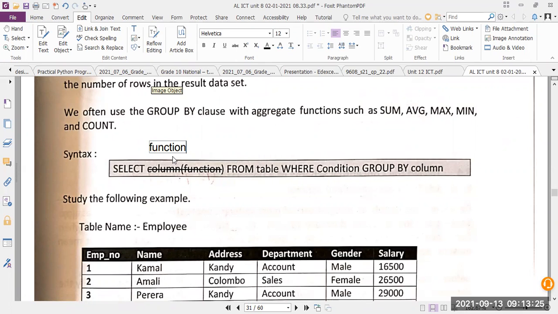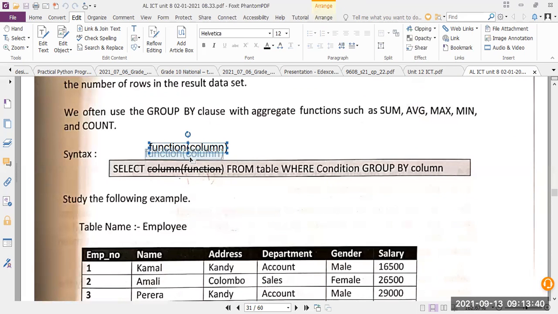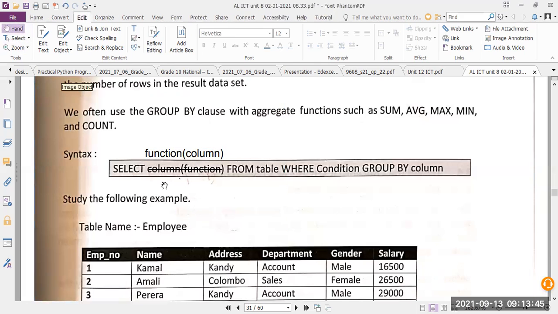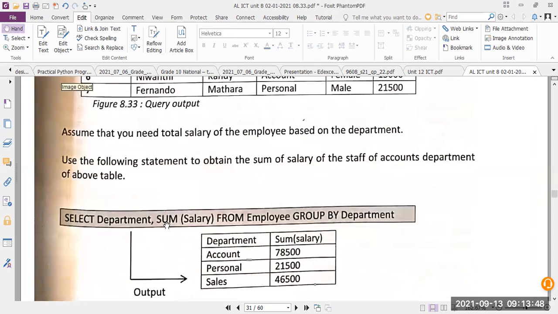Function in brackets column. Okay, this is how it should look like. It will look better. So when I say department, that column is going to come, and sum salary. That means you add all the salaries from employee group by department.